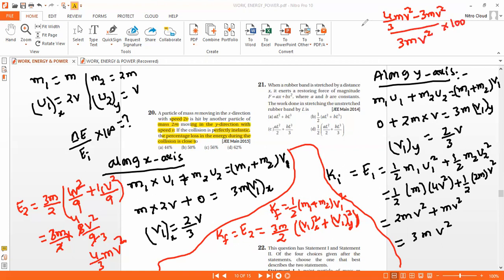Since it is a loss, we'll have a negative sign. So 4 minus 9 means 5 by 9, 5 by 9 into 100, approximately 50%.